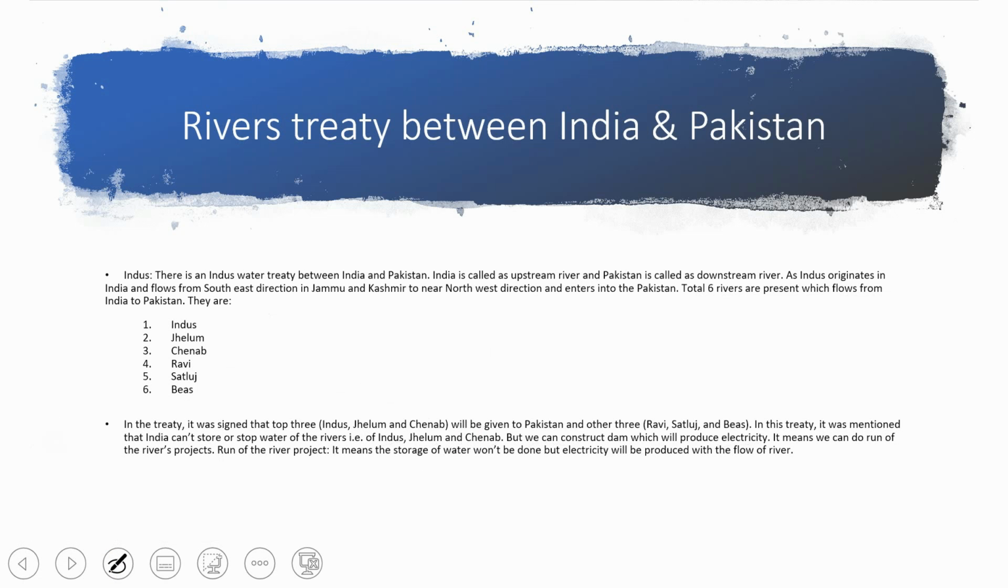Which three rivers were given in the top three? Pakistan will get Indus, Jhelum and Chenab, and India will get Ravi, Satluj and Beas. India cannot stop the water of these three rivers, Indus, Jhelum and Chenab, but India can do run of the river projects on these rivers. Okay.